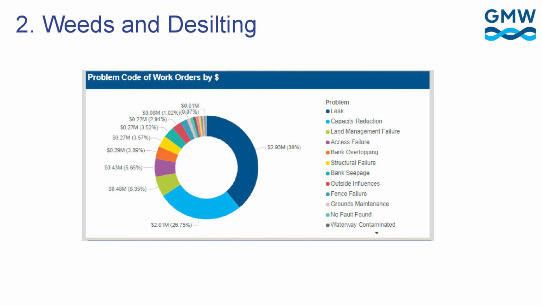In terms of our channels and waterways, we need to understand how often we're having weeds and silting issues in the channels, and this can be understood by looking at our asset system work orders and problem codes to understand the cost of dealing with these now and what that cost will be into the future as we continue to manage our system moving forward.